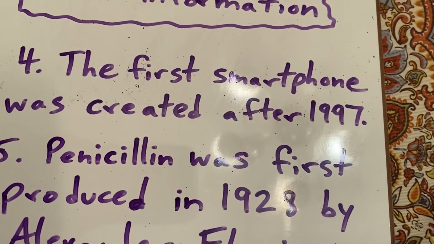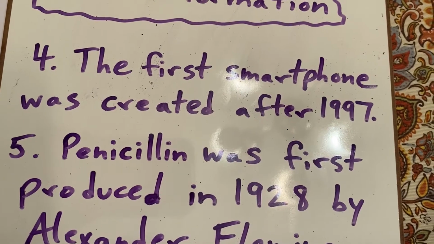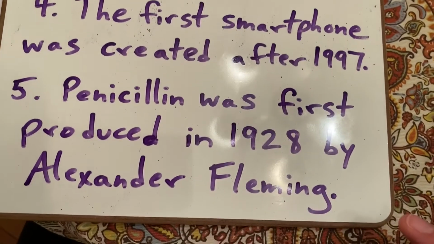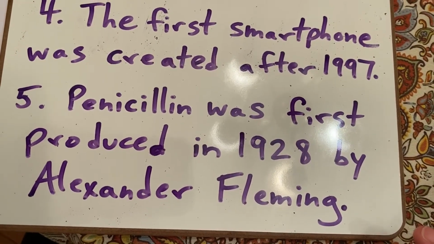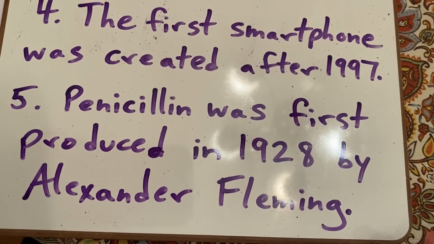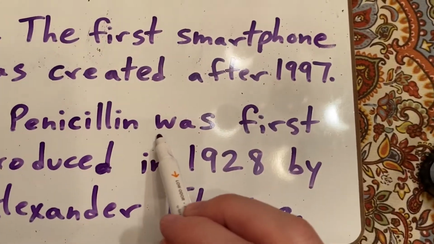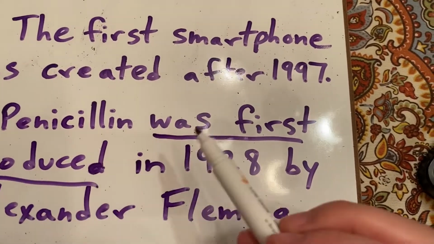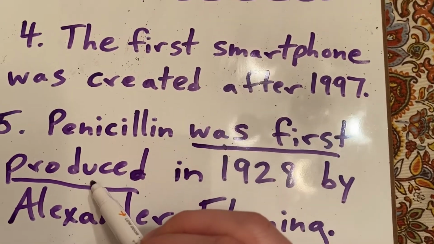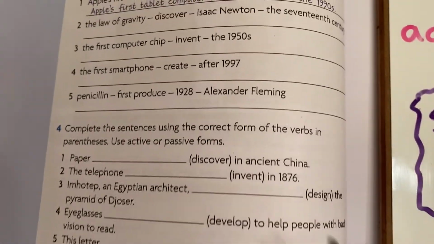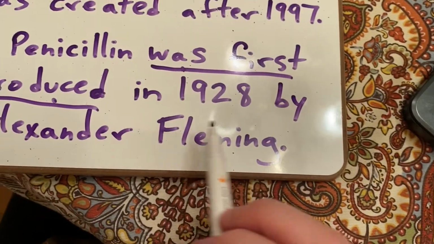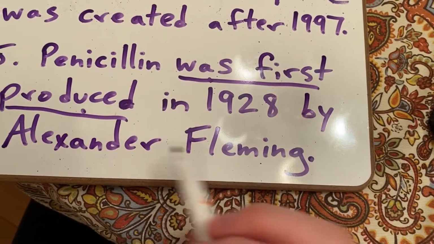Number 4, the first smartphone was created after 1997. Number 5, penicillin was first produced in 1928 by Alexander Fleming. Word order: was first produced. So you take was, the verb, but they say that it was first produced in 1928 by Alexander Fleming.